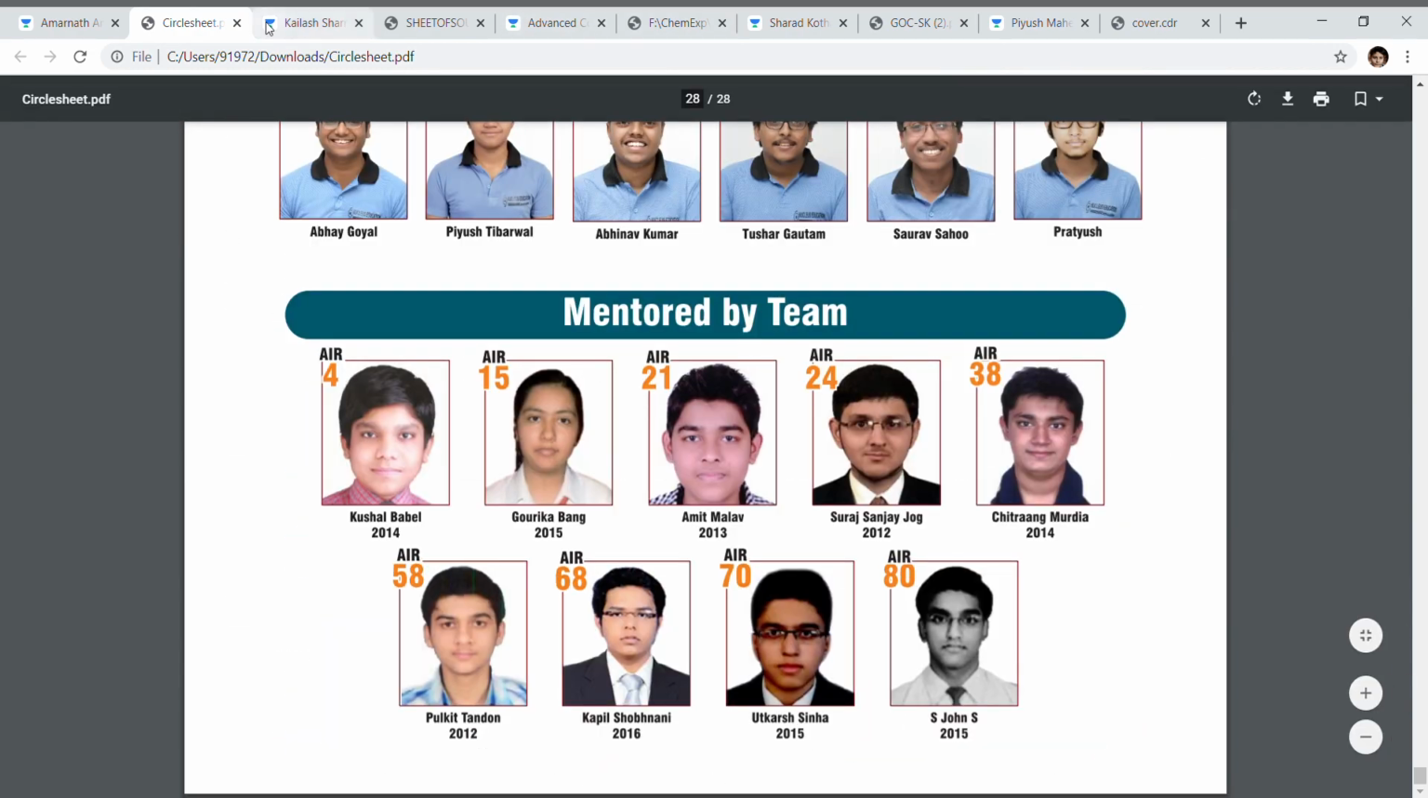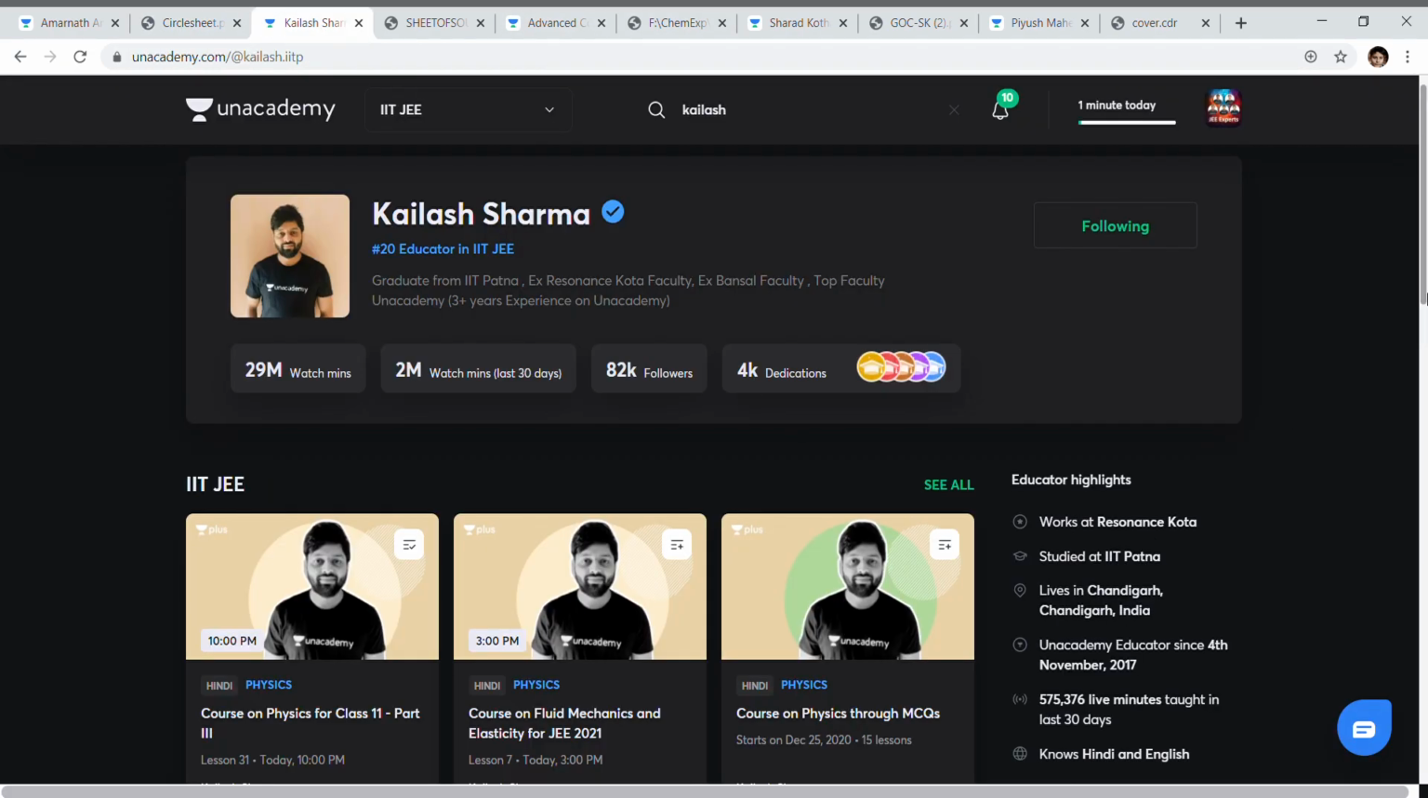Now let's go to the physics column. According to me, Kailash Sharma is the best educator for your physics preparation. He is a graduate of IIT Patna and he is an ex-Resonance and Bansal faculty. The special quality of Kailash Sharma sir is that if a thing has 9 cases, he will cover each of the 9 cases in the class and give examples of the 9 cases.